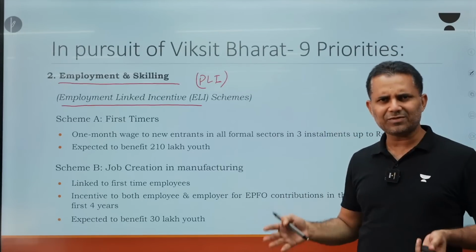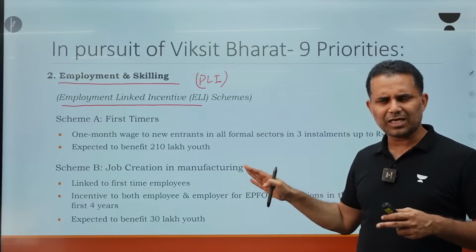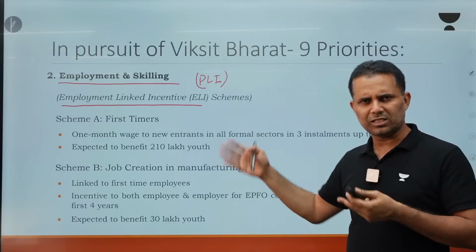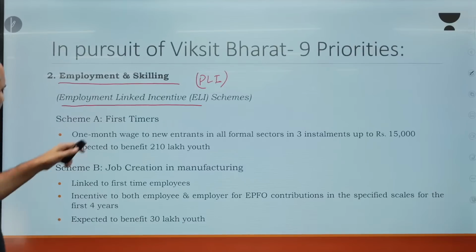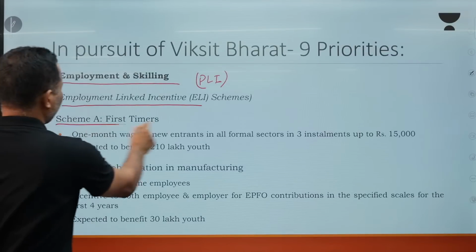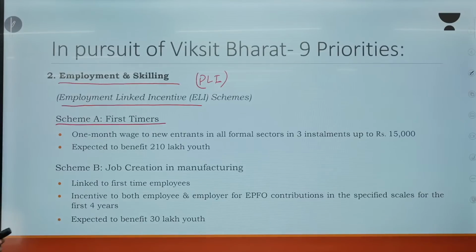Now what are the incentives? There are 3 schemes and incentives are linked in all these 3 schemes. Let's see how. The first scheme has been named Scheme A, First Timers. 1 month wage to new entrants in all formal sectors in 3 installments up to rupees 15,000.